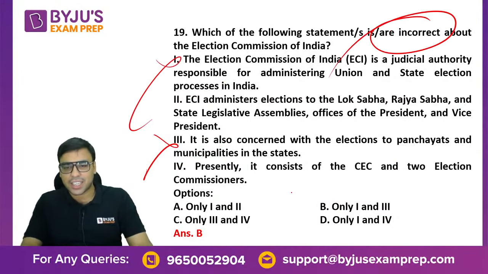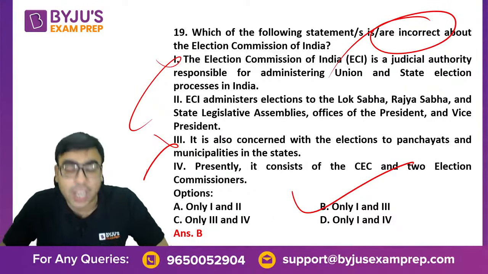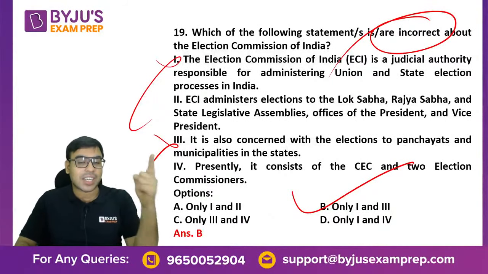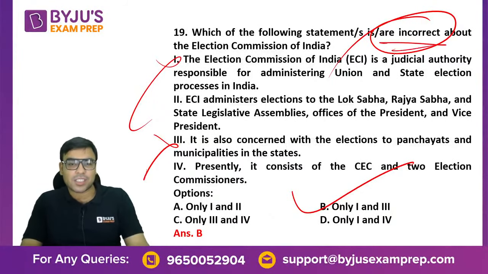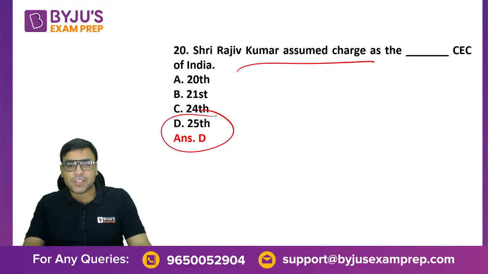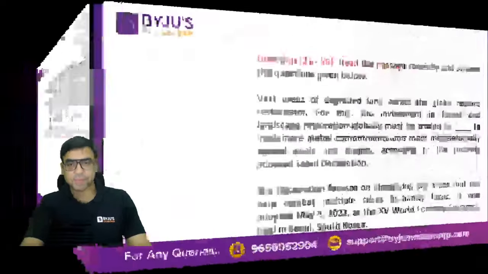They are asking incorrect. Because some people are saying, sir, I have done it correct option. So you have to ensure in the examination whether they are asking correct or incorrect. So please be cautious about it, right? Shri Rajiv Kumar has been appointed as the 25th Chief Election Commissioner of India. Just remember it. These are important facts.